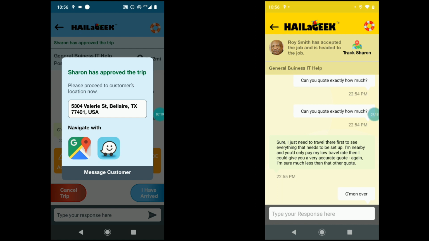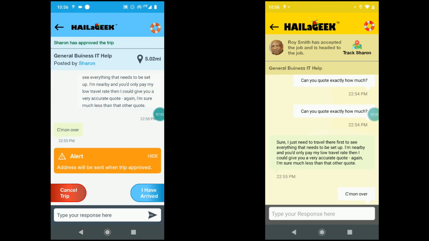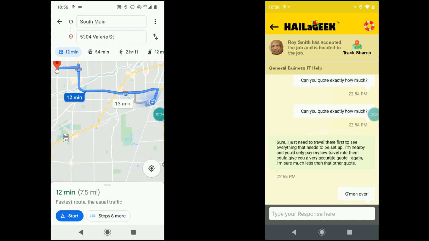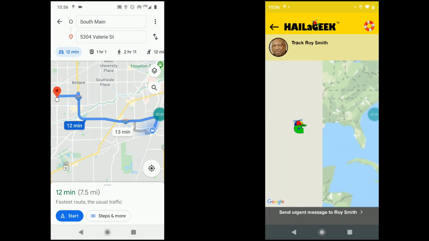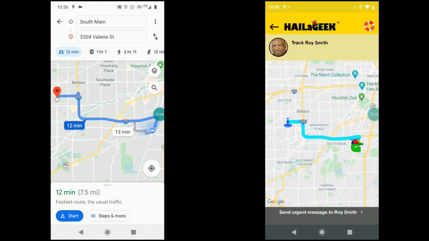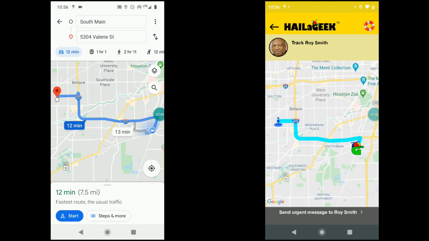For now, we're just going to click Google Maps, and it's going to take us over to Google Maps, which is going to plot the route and offer to navigate us there. Notice on the customer side, they can actually track this geek and see a route they might be taking. They can actually see them moving in real time over to the customer location. Of course, I'm just recording this demo in my office right now, so we're not going to see that actually happen, but I'll show you that on a future demo.